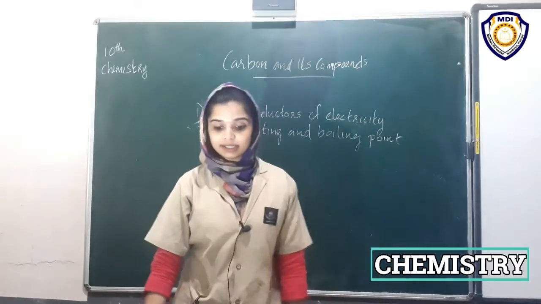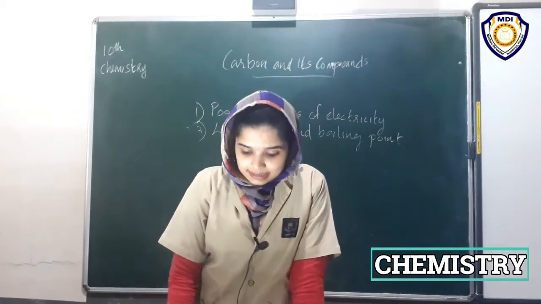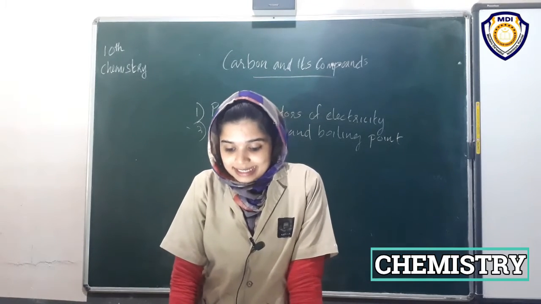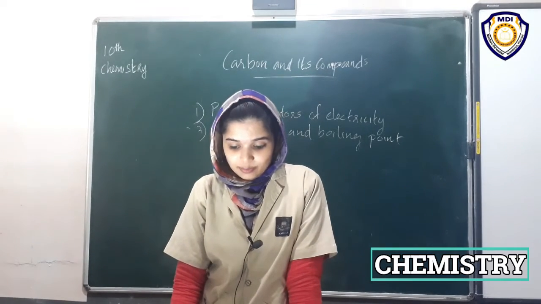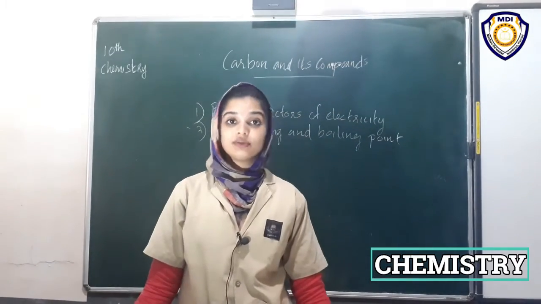A table is given in the textbook on page number 59, table 4.1. Just look at acetic acid, melting point 290 Kelvin and boiling point 391.